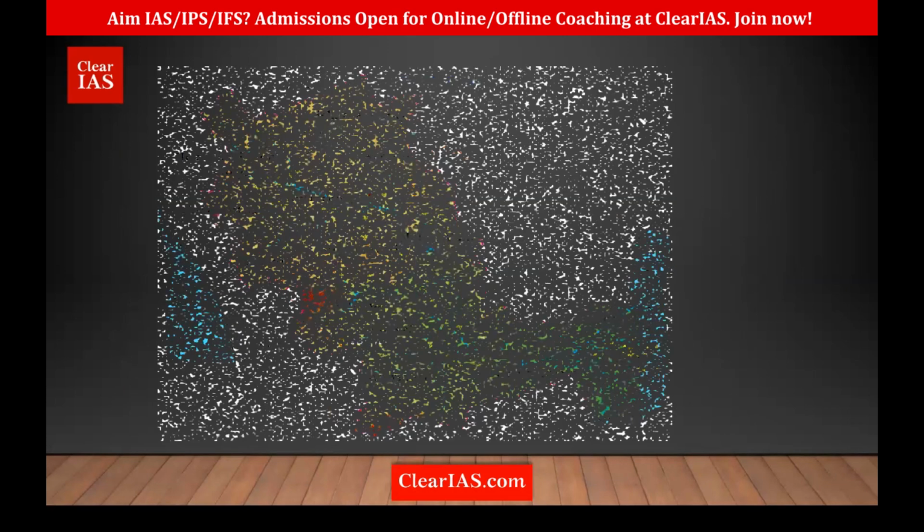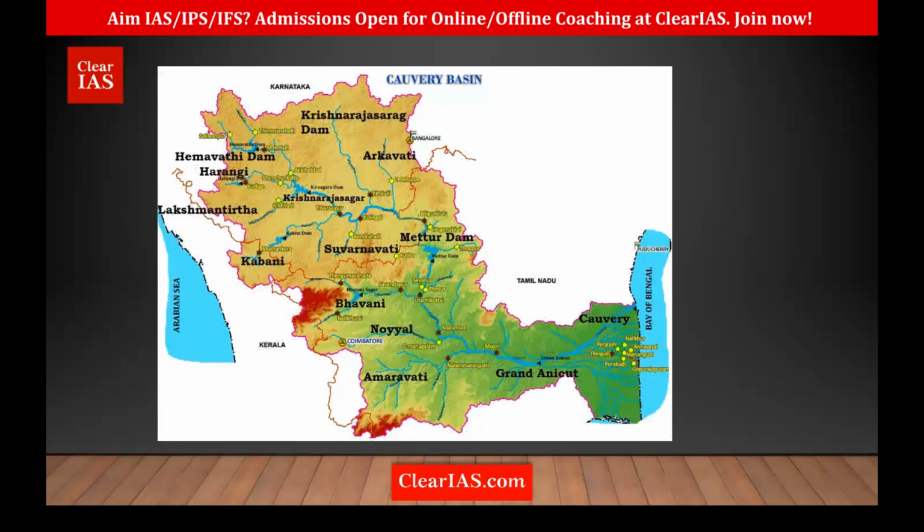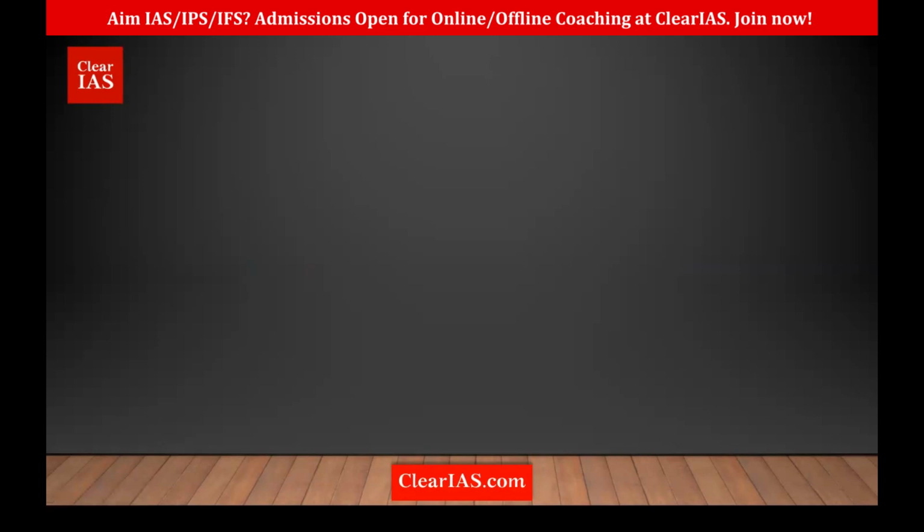Then we have the Hemavathi. We spoke about the tributary, you saw the picture. So the Kaveri is going like this. We have the famous Mettur Dam on it, and its tributaries include Lakshmana Tirtha, Hemavathi, Arkavathi. Then there is Kabini, and Bhavani and Noyyal from Kerala. Then there is Amaravathi. And then it empties into the Bay of Bengal near Tuticorin.